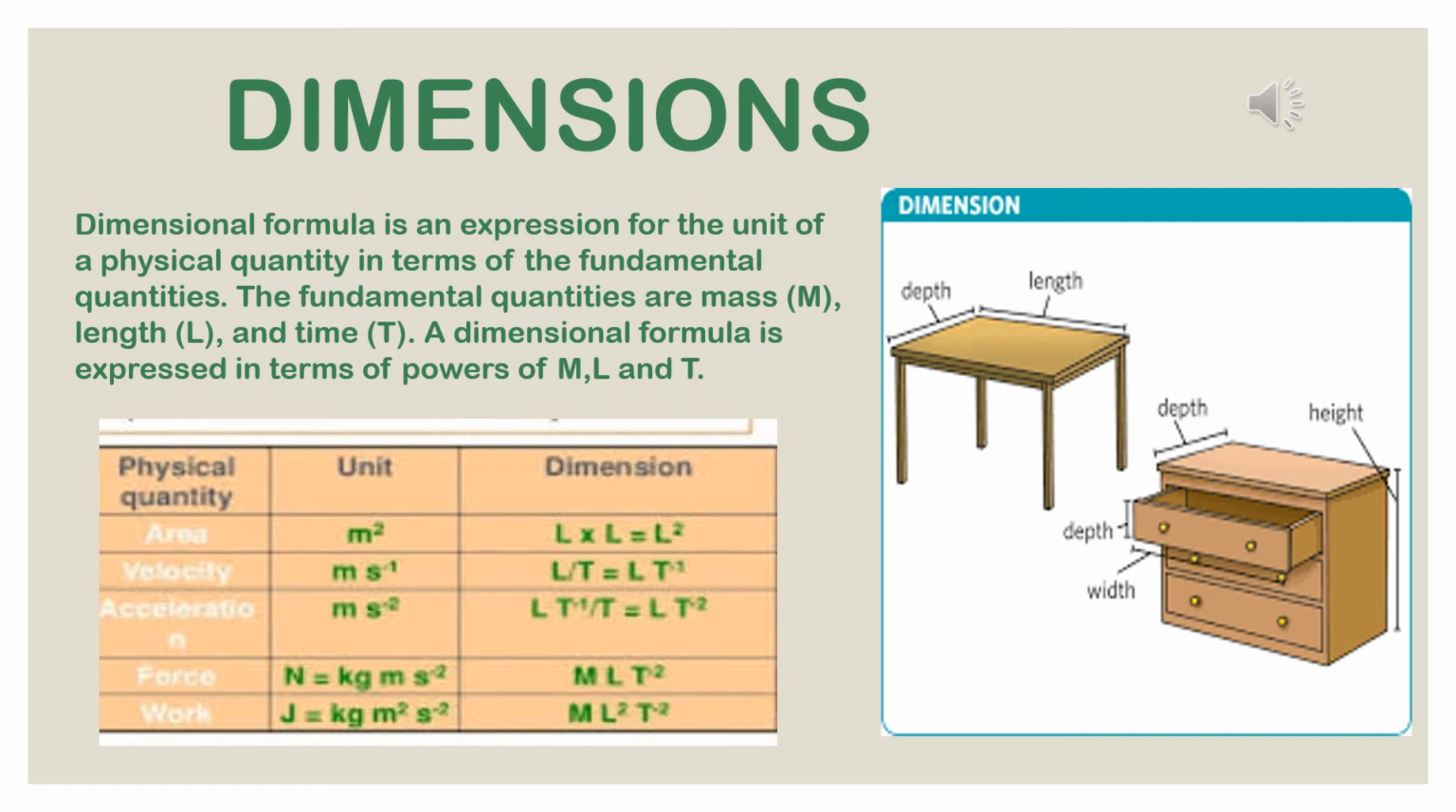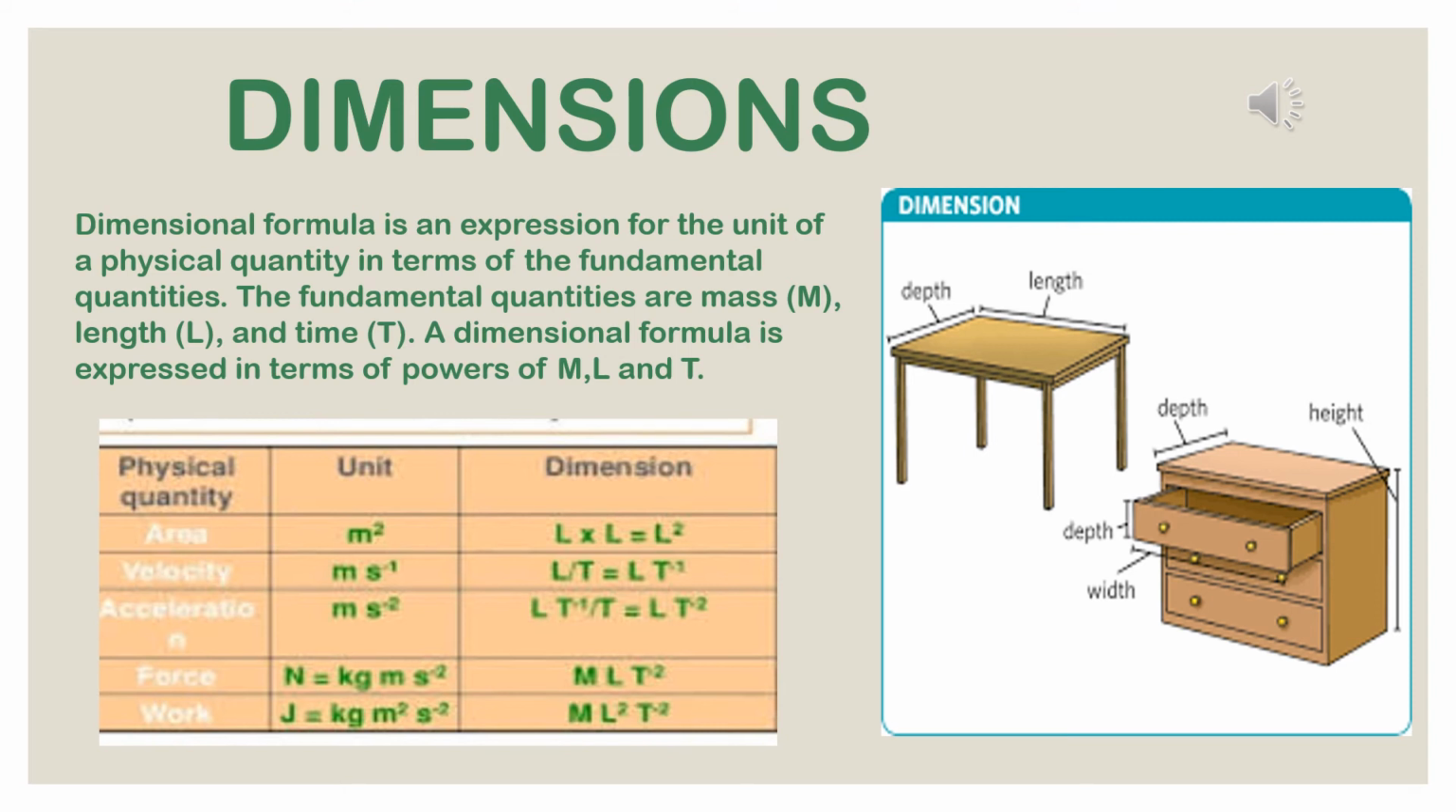In a tabular form, it has been shown that for the physical quantity area, the unit will be meter square. So the dimensional formula will be L into L, that means length square. Next one is velocity, unit meter per second or meter second inverse. Dimension L by T, that is length by time, or L into T inverse.